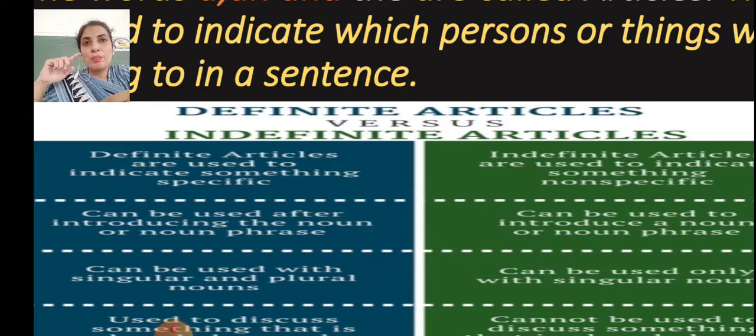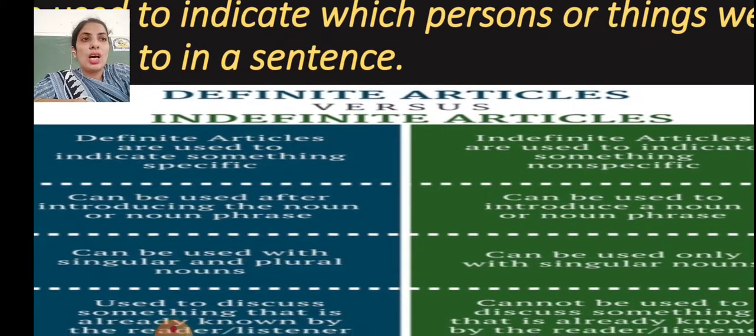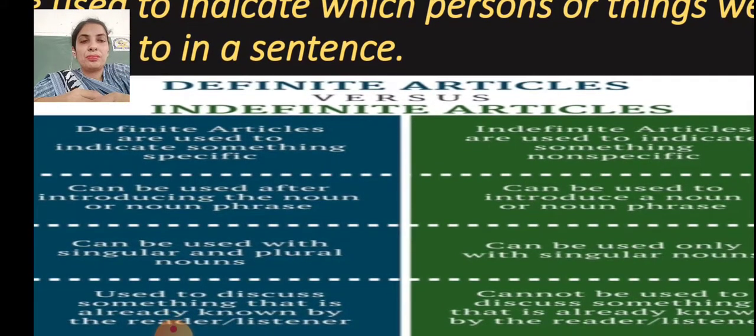Now I am talking about the same shop. Yes, so here I can make use of the. Okay, what about non-specific or indefinite? Can be used to introduce a noun or a noun phrase. So for first time introduction, we are using a or an, and when the introduction is already done, yes, afterwards we can make the use of the.